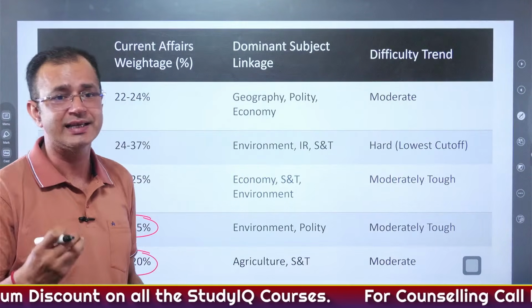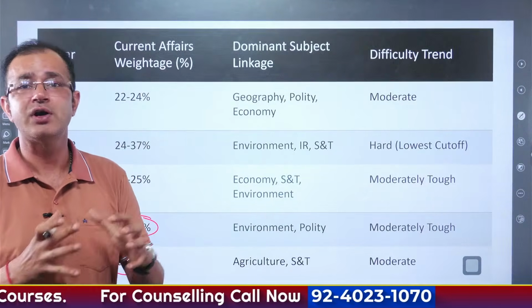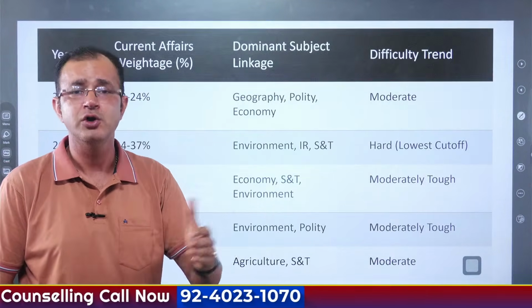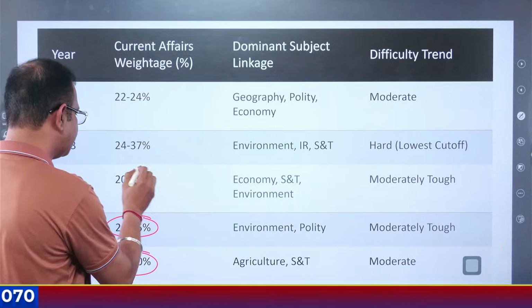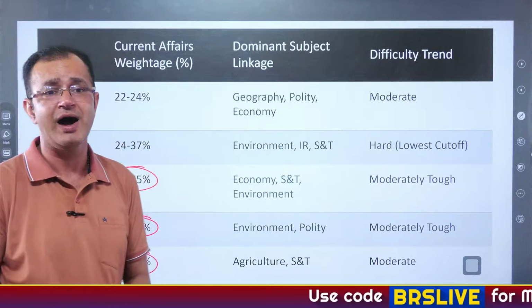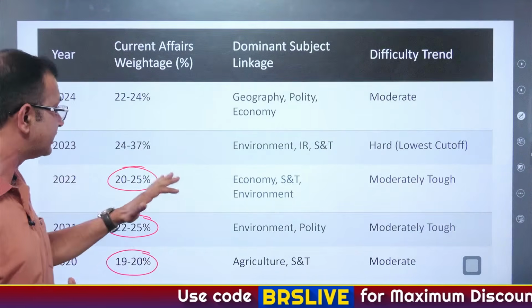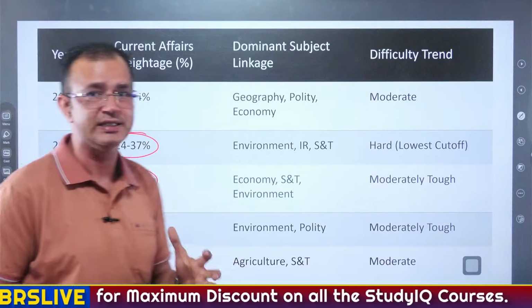All right, at the same time, environment and polity were the focus, and the level of the examination also moved up to moderately tough. All right, then it remained at 20 to 25%, and the questions that were asked were from environment, science and tech. Then the percentage shifted to 24 to 37%.